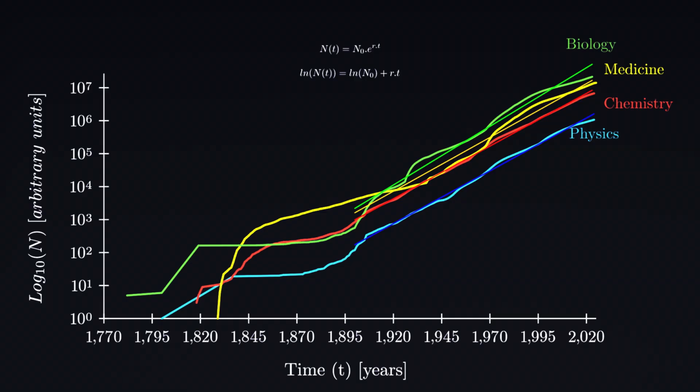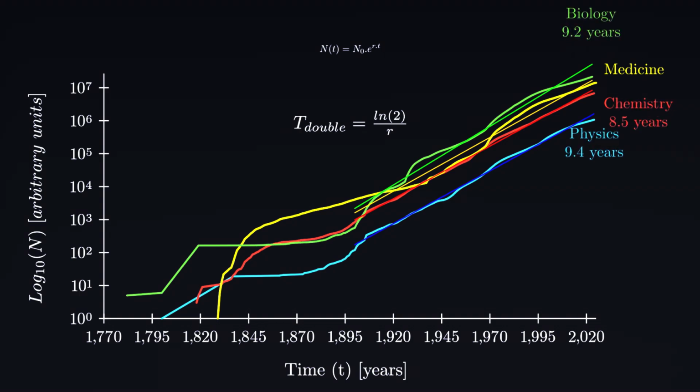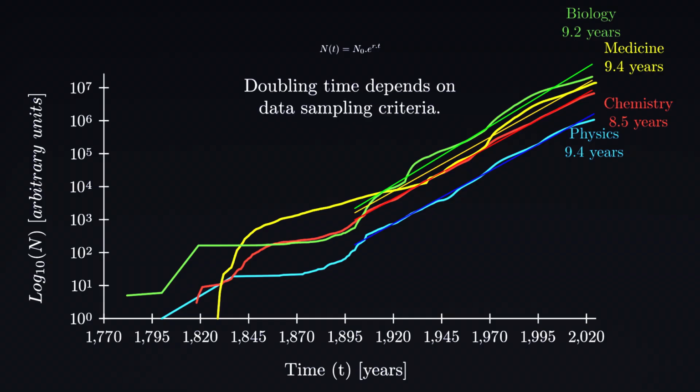But there is an even simpler way to understand the exponential growth. We can characterize it by the amount of time it takes for the growing index to double. Then the number of publications in physics doubles every 9.4 years. Chemistry doubles every 8.5 years and biology doubles every 9.2 years. Medicine is no exception and it doubles every 9.4 years. Note that we do not have any criteria on which papers to count. Such criteria will increase the doubling time to 15 to 20 years depending on how high we set the bar. But for now, this will suffice.